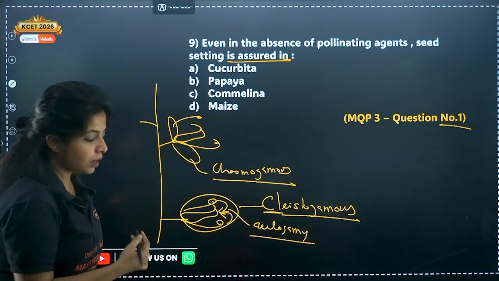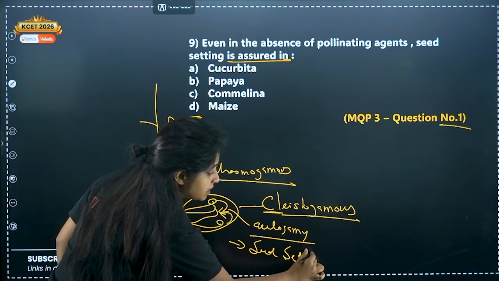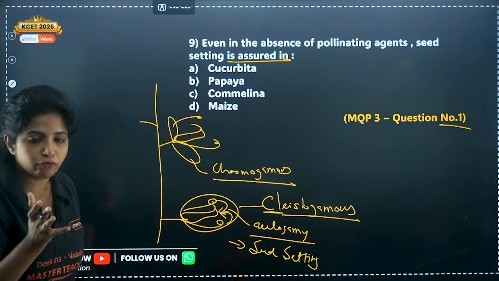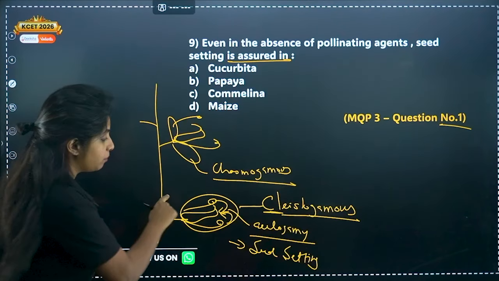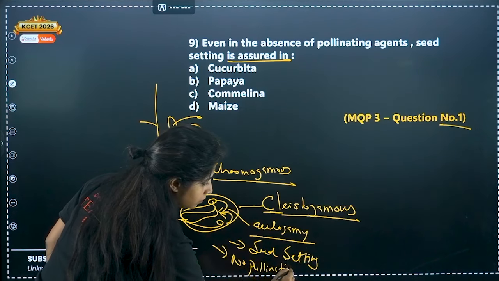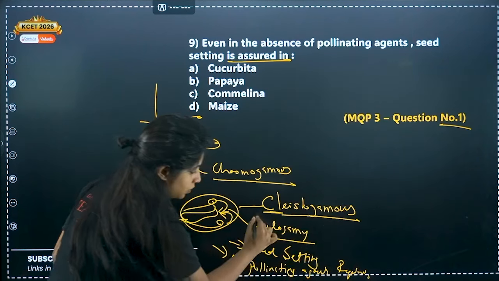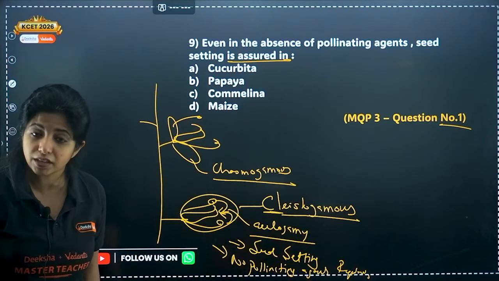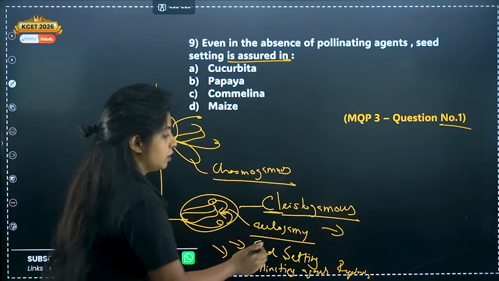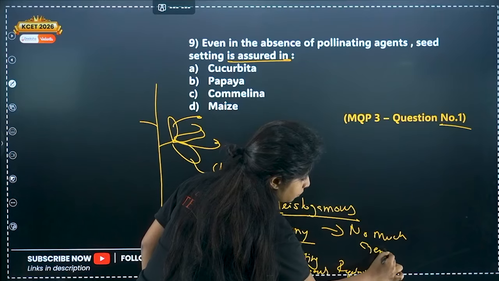Yes, sure. And ma'am, what is the second feature? Ma'am, here I'll definitely get seed setting. That means seed is going to be formed definitely. What is the next character, ma'am? Do I need pollinating agents? No pollinating agents required. Now, genetic variation, ma'am, is there genetic variation? No genetic variation as well. Why? Because male and female are of the same plant itself. So, no much genetic variation.